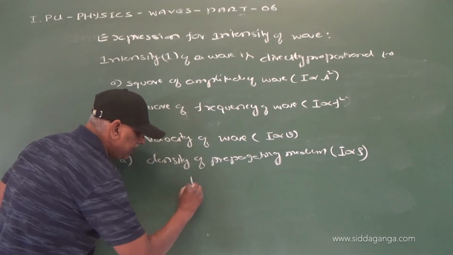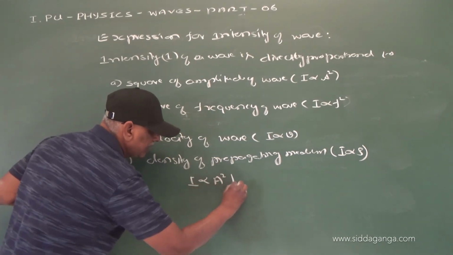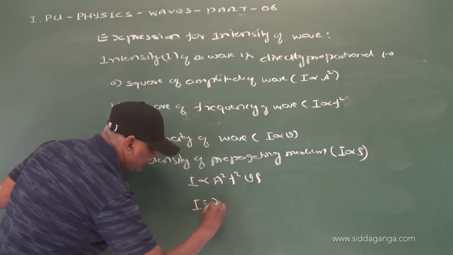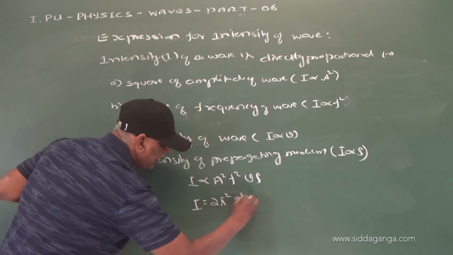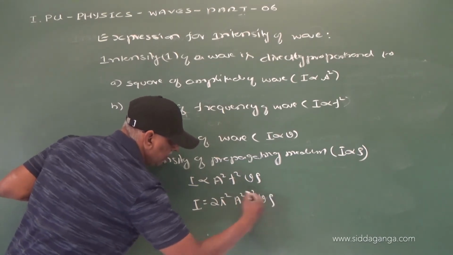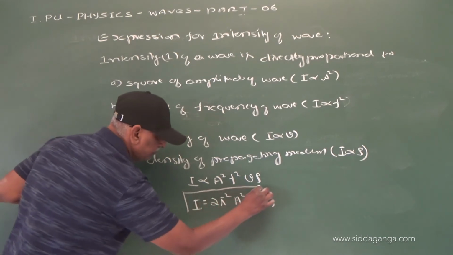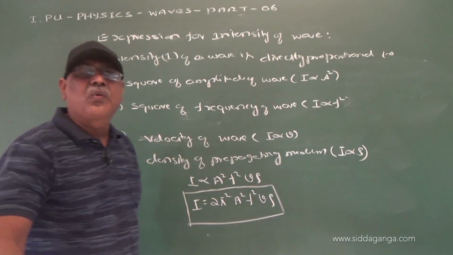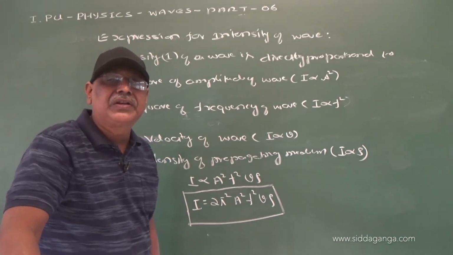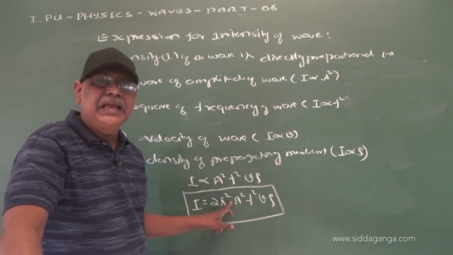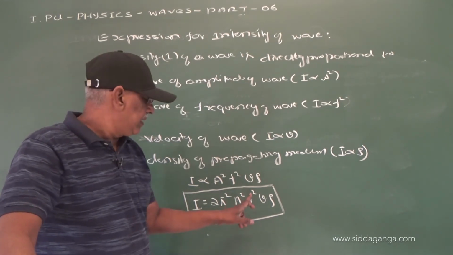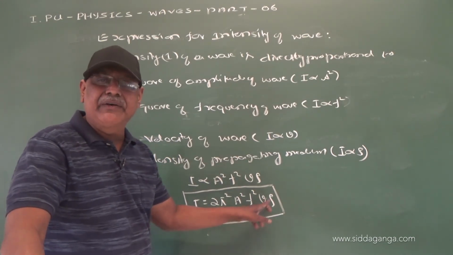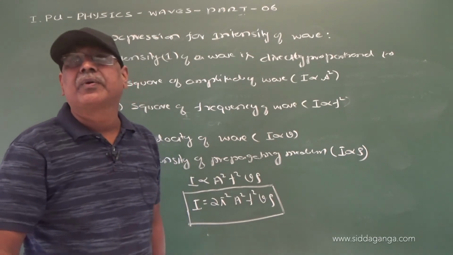In other words, mathematically I is directly proportional to a square f square v into rho, or I is equal to 2 pi square a square f square v into rho, where 2 pi square is a propagation constant, a is amplitude of wave, f is frequency of wave, v is velocity of wave, and rho is density of propagating medium.